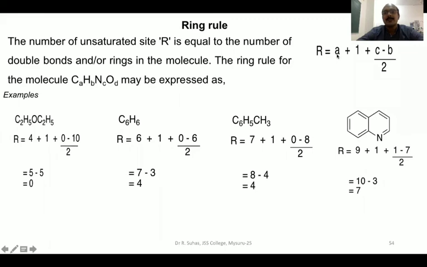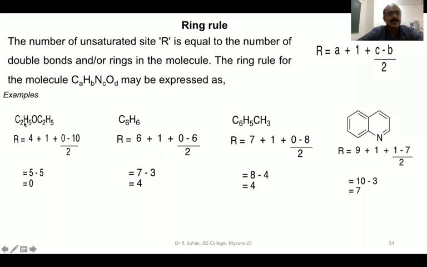Here a refers to carbon, b refers to hydrogen, c refers to nitrogen. So you just have to remember this formula, R is equal to a plus 1 plus c minus b by 2. You have already learned this while solving problems, but as far as the syllabus and mass spectrometry are concerned, we have to study this. Now we will take different examples and we will apply this ring rule.